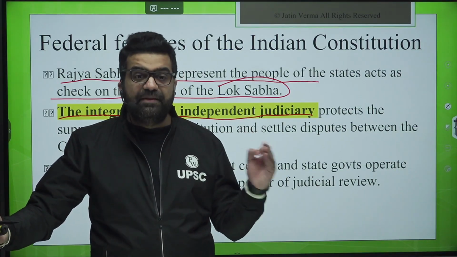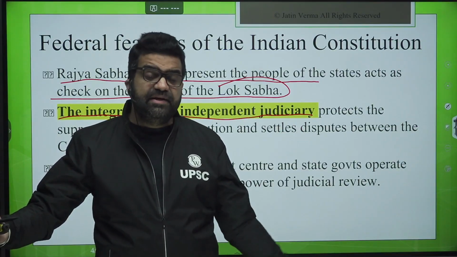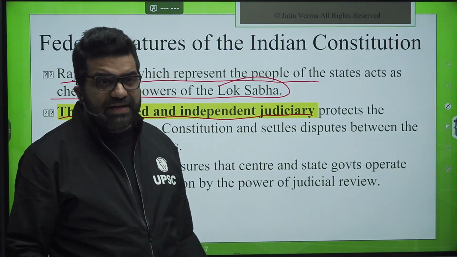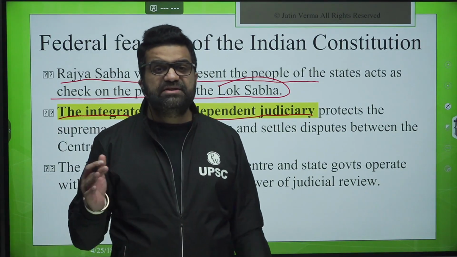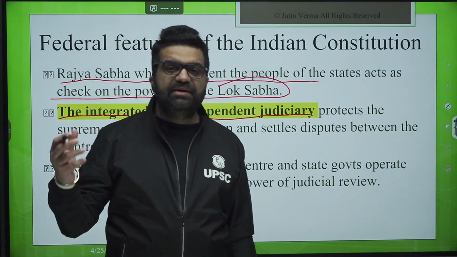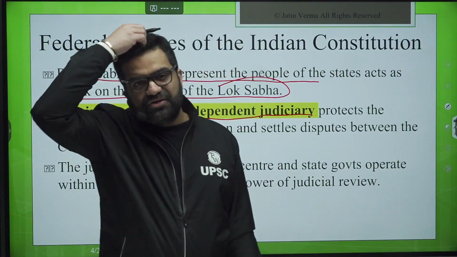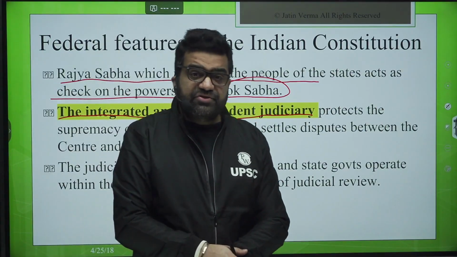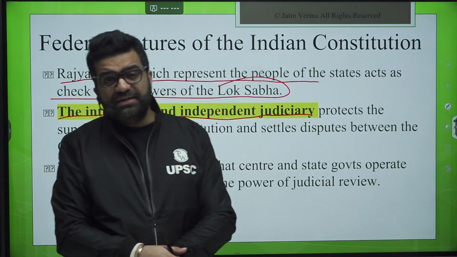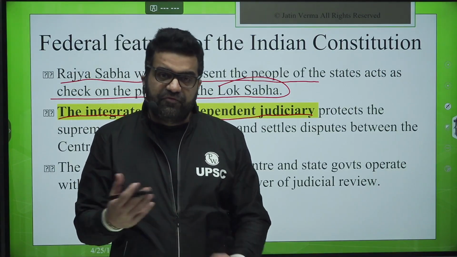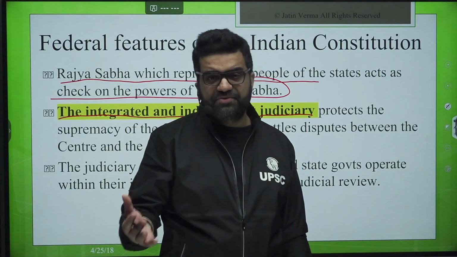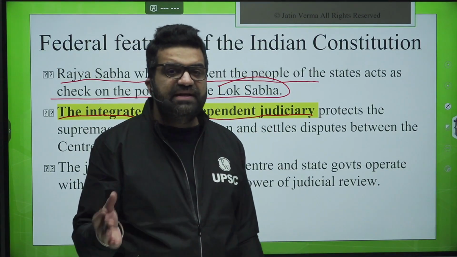Number 2, an integrated and independent judiciary to protect the rights of the states, when the Supreme Court sits as a federal court, like on the matters of governor, on the matters of anti-defection law, or on the non-release of money to the states in terms of share of GST or Union Finance Commission grants.